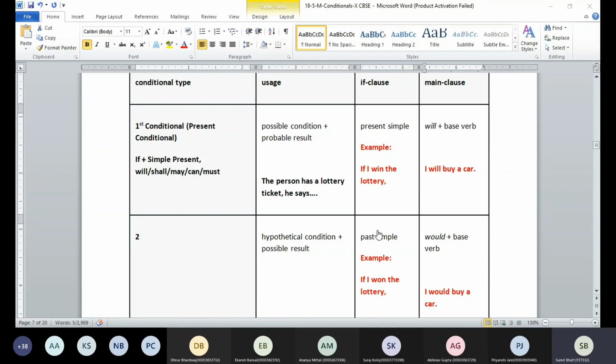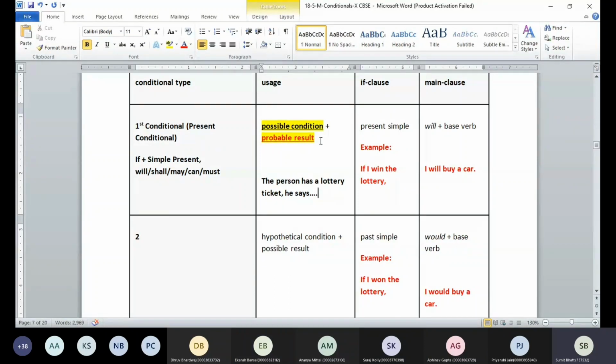What is he trying to say here? That whenever Akansh wins the lottery, he's going to gift a car to Dhruv. So what we have used here is a possible condition. Don't you think it's possible for Akansh to win the lottery? Yes, it is possible. Based on that possible condition, do you think there's a probable result? This thing can happen in future. If he wins the lottery, can he gift a car to Dhruv? Yes, sir. So that means we have a possible condition and a probable result.